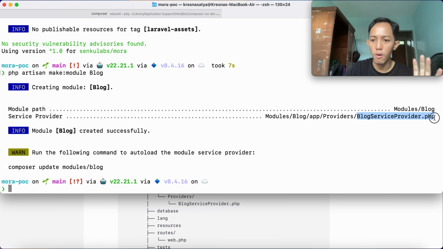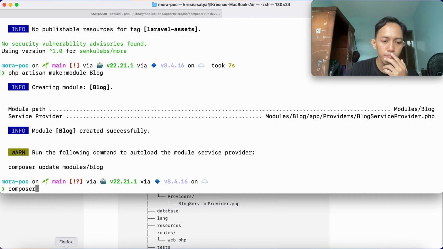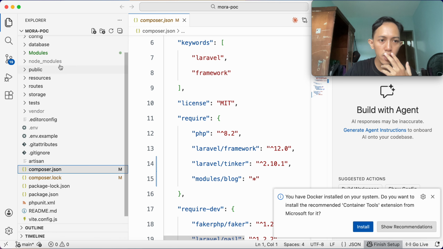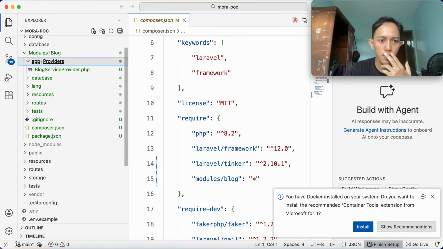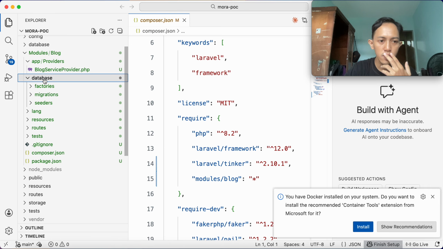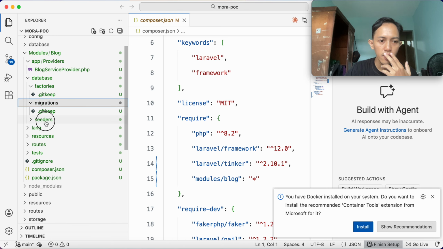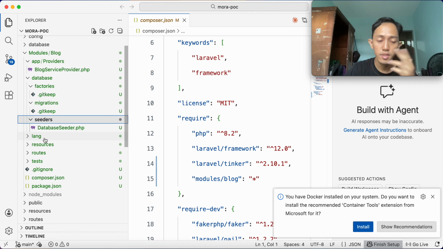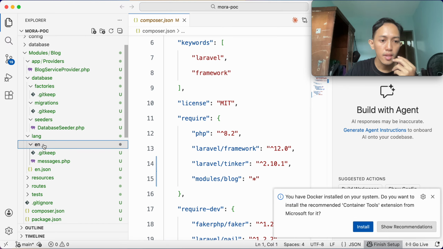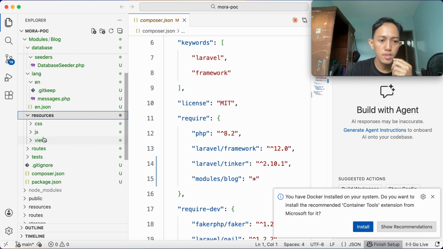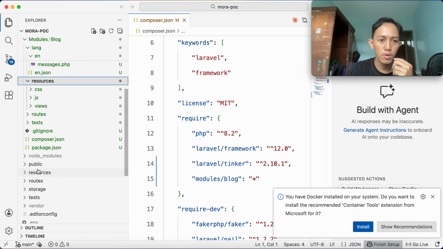And then it already created the module, but to enable the module, we must run composer update modules/blog. Before we do that, it already created the module here. This is the scaffolding generator. We have the same structure as Laravel itself. So this is the resources, routes, tests, and so on.